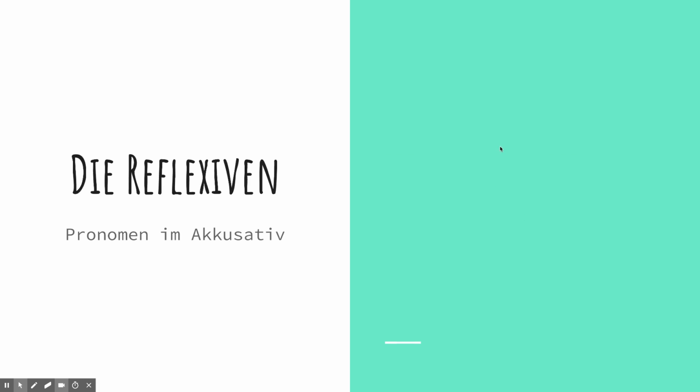Jetzt die reflexiven Pronomen. Now here are the reflexive pronouns. The point of using the reflexive is to communicate that a person or thing is doing something to themselves instead of to someone or something else. For example, to say, he takes a shower, I would say, er duscht sich. If I were to use the regular pronouns, I would say, er duscht ihn, which means he's giving a shower to someone else. Not exactly what we want. Let's take a look.